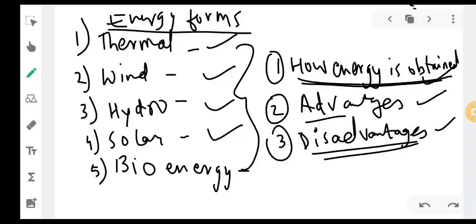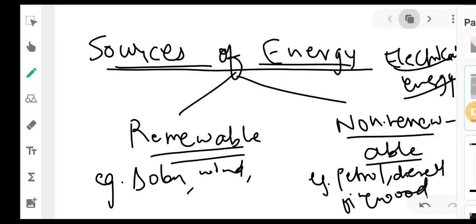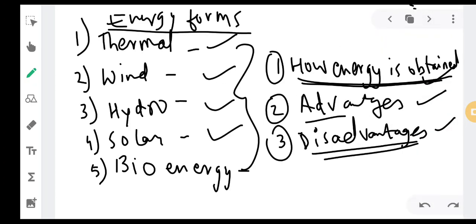Good morning to everyone. In the last class, we had seen regarding the sources of energy, right? Which were the two different sources of energy? One was renewable, one was non-renewable source of energy. The second thing was we had seen the various different energy forms where we can derive energy, or nothing but